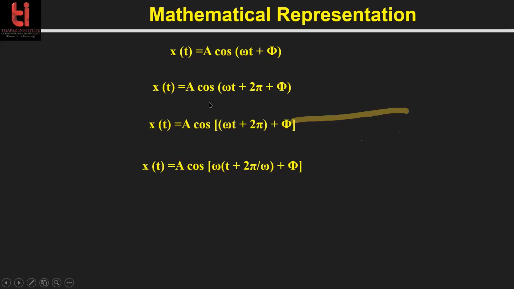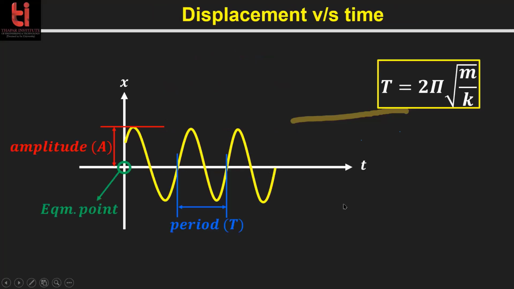Am I right? Yes, sir. Okay, and this thing is cos. You can put sine also, there will be no problem. There will be a change in the phase difference only, for the pi. No, pi by 2. Okay, so if everything is clear, then we'll go further. Should I go? Yes, sir.